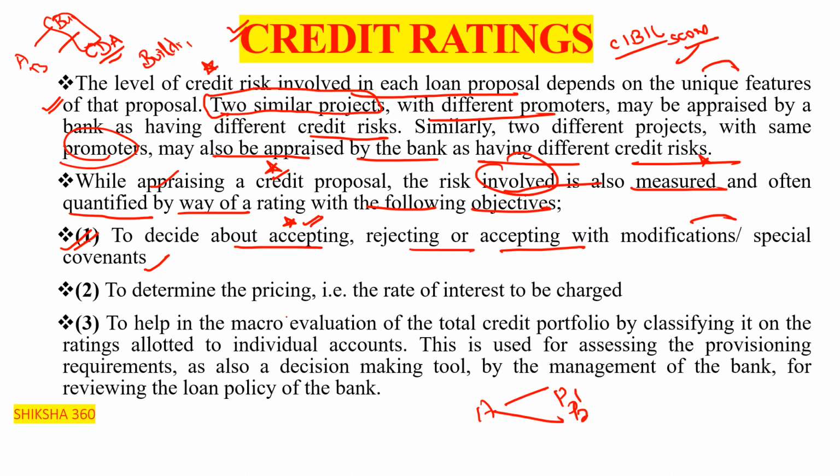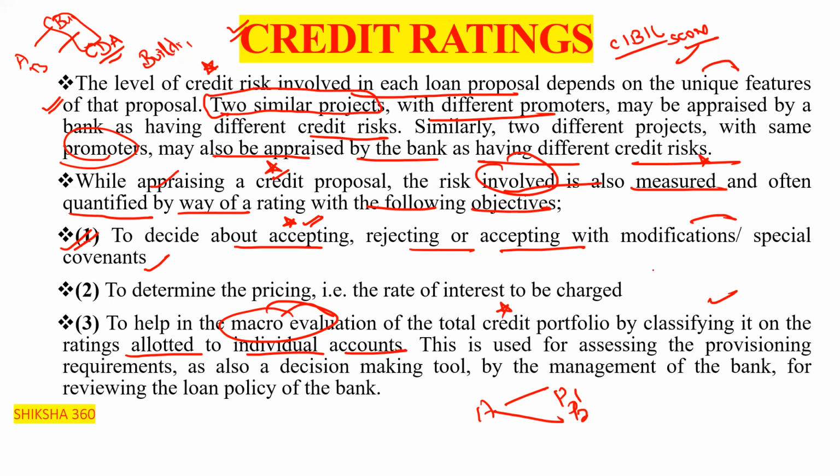The third one is to help in the macro evaluation of the total credit portfolio, by classifying it on the ratings allotted to the individual accounts. From the individual accounts, we are able to get the total credit portfolio classification. So this is used for assessing the provisioning requirements.